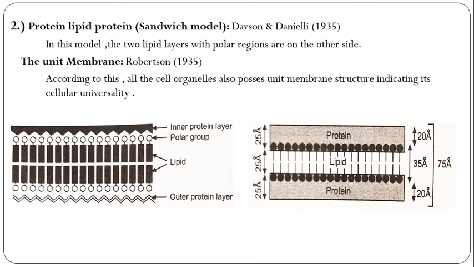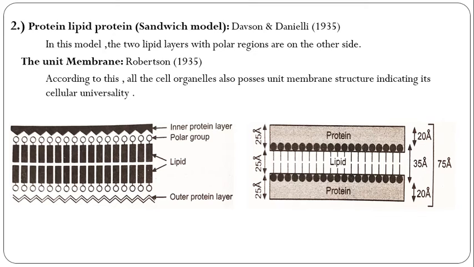So see in the first diagram, the unit membrane structure. There is the inner protein layer with polar groups, the middle one is the lipid, and then the outer protein layer. First protein, lipid, protein, the trilaminar layer.